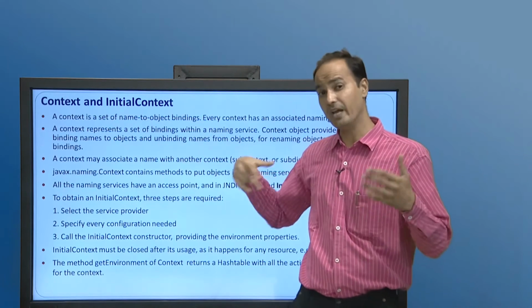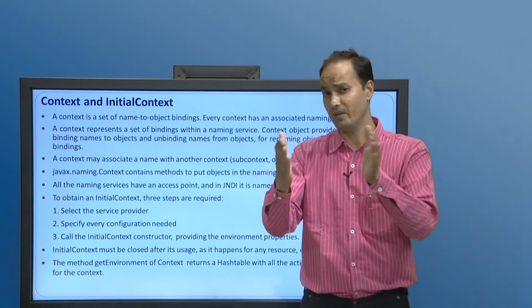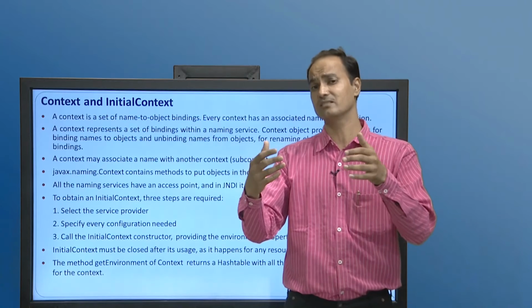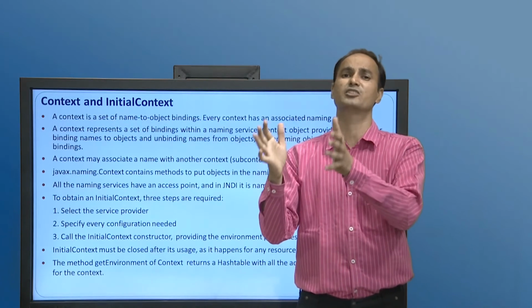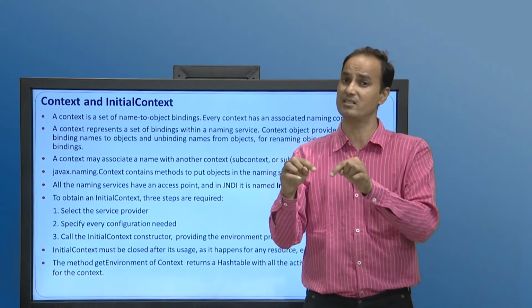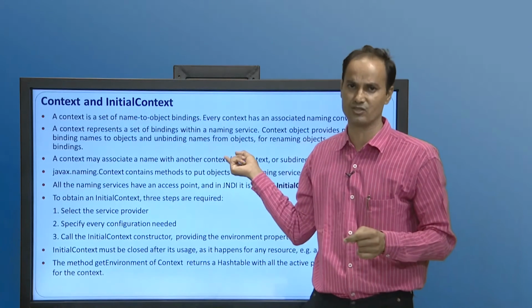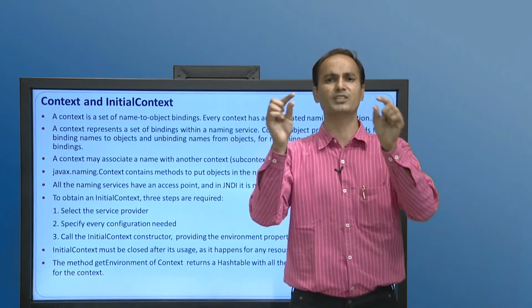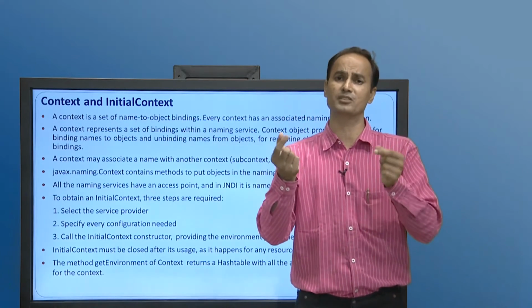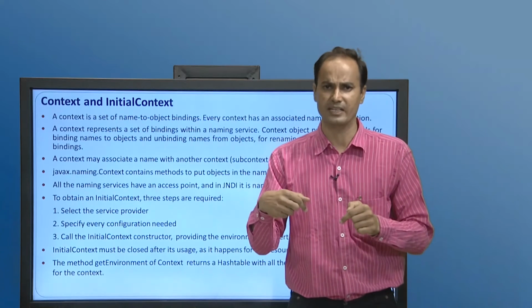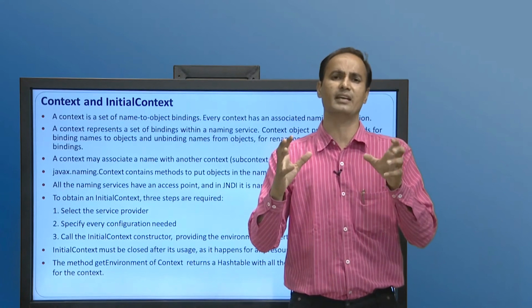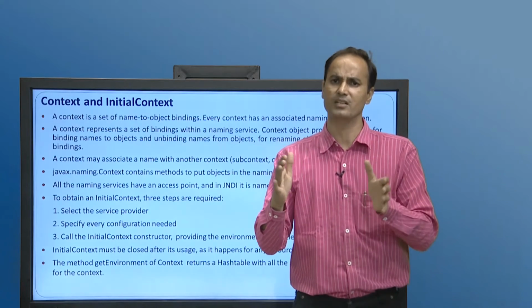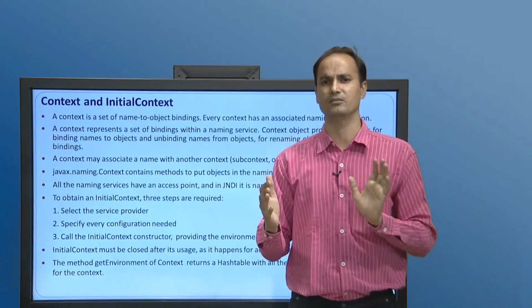One context may be associated with another context, or subcontext, and every naming service has an access point, which is known as the initial context. Once we have a naming service, we can access it with the initial context. So we need both context and initial context to access a naming service associated with a directory service.